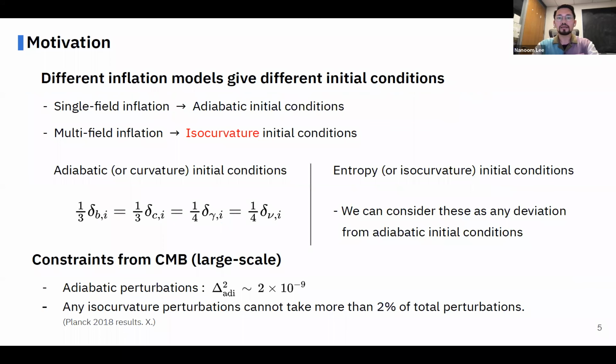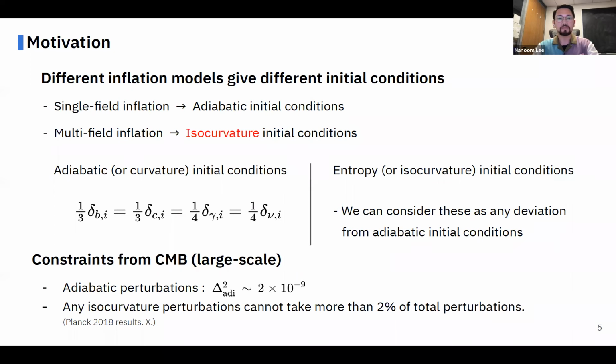Then, what are isocurvature perturbations, or isocurvature initial conditions? Different inflation models can give different initial conditions. The single-field inflation model gives the adiabatic initial conditions, which satisfy the following equations on the left, resulting from equal number density fluctuations for all species. An isocurvature initial condition, which we can consider as any deviation from the adiabatic initial condition, can be produced by